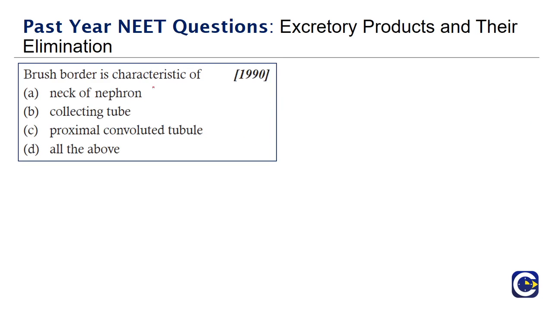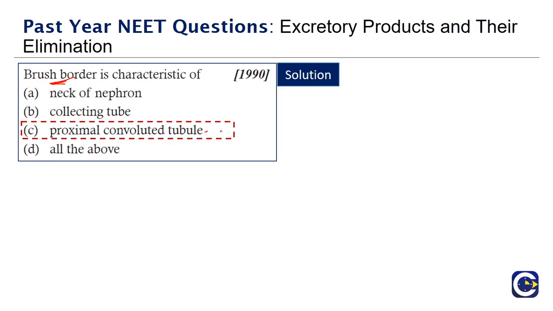Brush border is the characteristic of, options: neck of nephron, collecting tube, proximal convoluted tube, all of the tubes. Brush border is specific to the proximal convoluted tube because it has to reabsorb most of the materials and it increases the surface area. So it is the proximal convoluted tube.